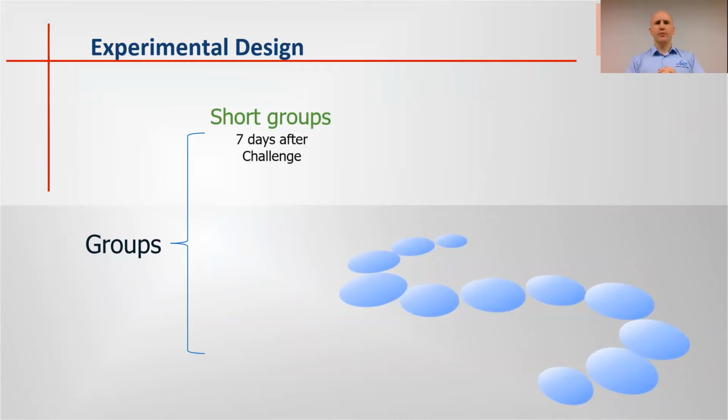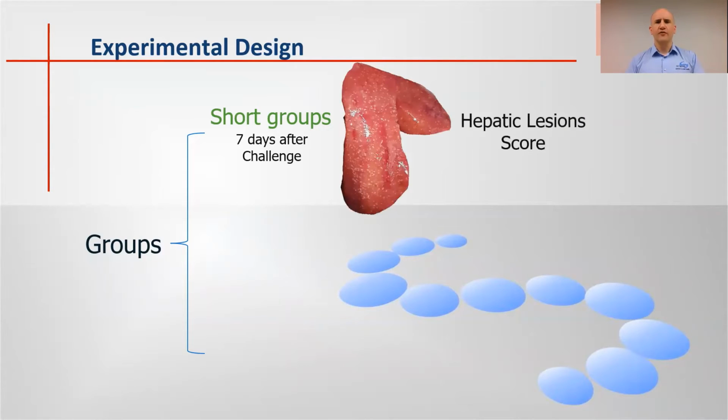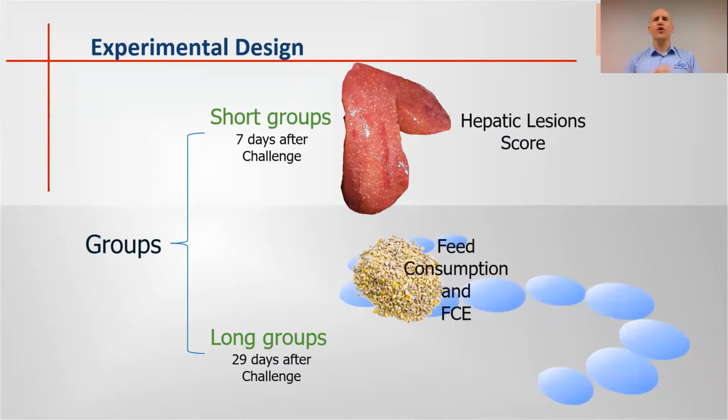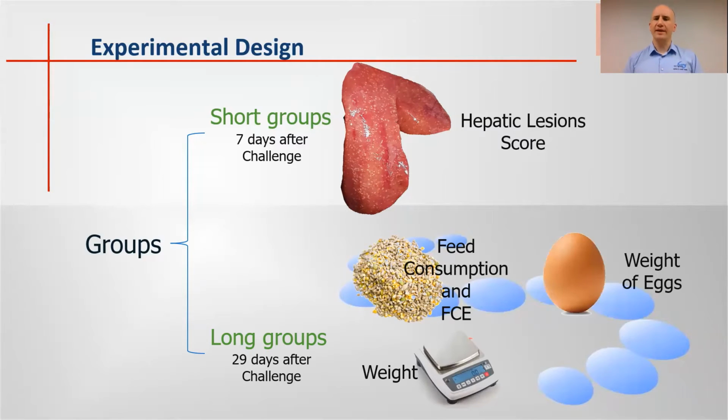Short groups were euthanized 7 days after challenge, and were used to study, count, and score the hepatic lesions, while the long groups were kept until 29 days after challenge, and they were evaluated in terms of production parameters: feed consumption, feed conversion efficiency, the weight of the hens, the weight of the eggs, and the egg production.